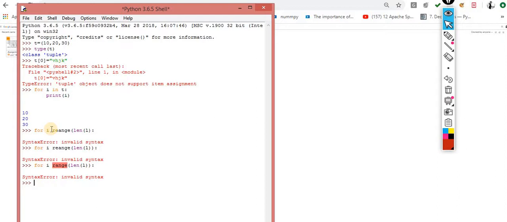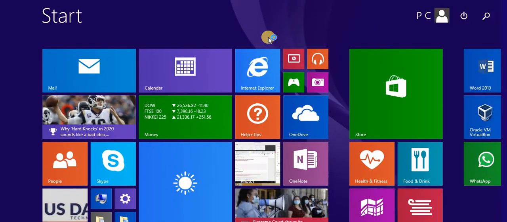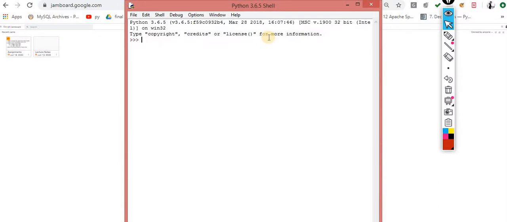Write it again, man. L is not there. Okay, L is equal to this one. This is the tuple. This is the tuple.